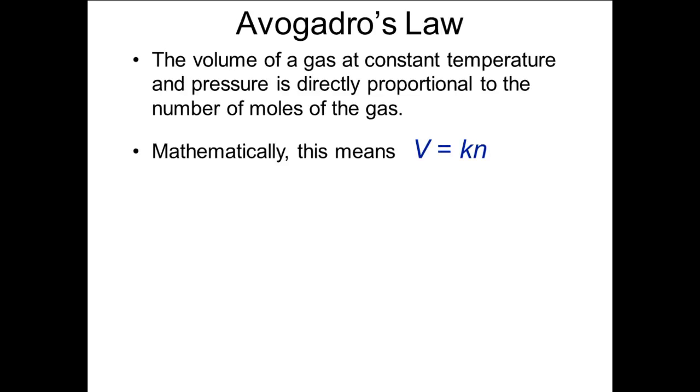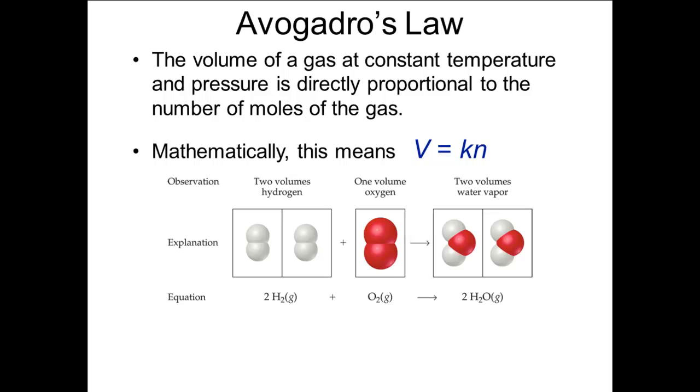Amedeo Avogadro proposed that equal volumes of gases at the same temperature and pressure had equal numbers of molecules. This is called Avogadro's principle. The concept of the mole had not yet been formulated, but this idea was easily restated in the form of Avogadro's law, which says that the volume of a gas at constant temperature and pressure is directly proportional to the number of moles of the gas. Mathematically, volume equals a constant times the number of moles. This is related to Gay-Lussac's law of combining volumes.